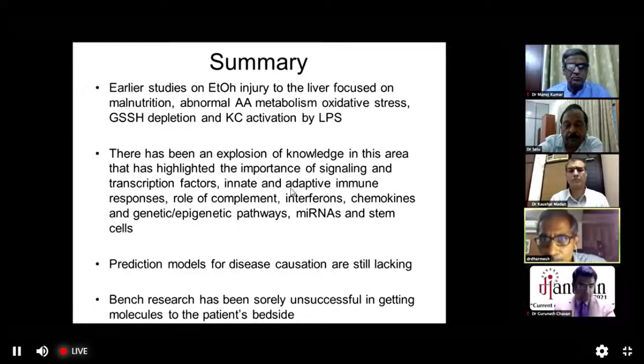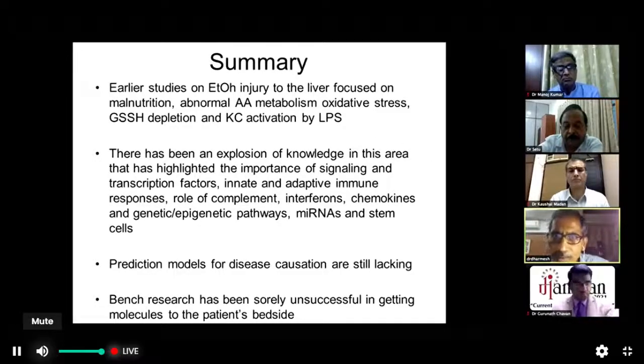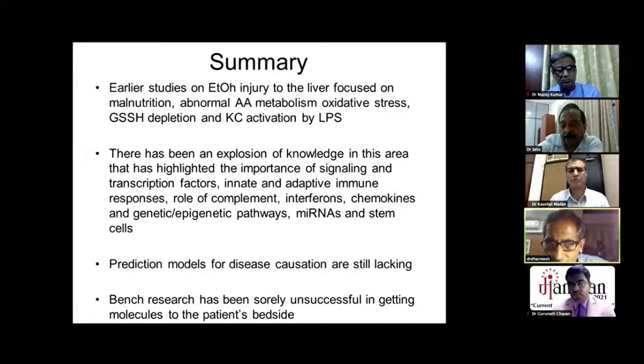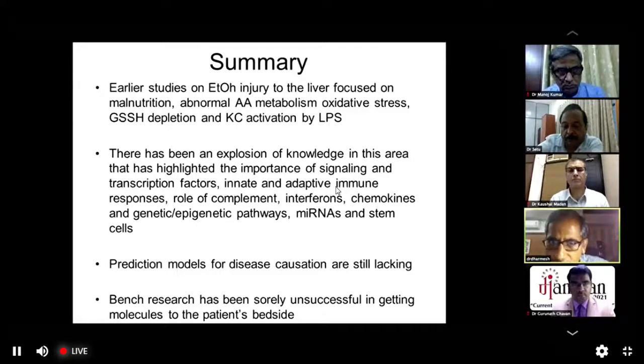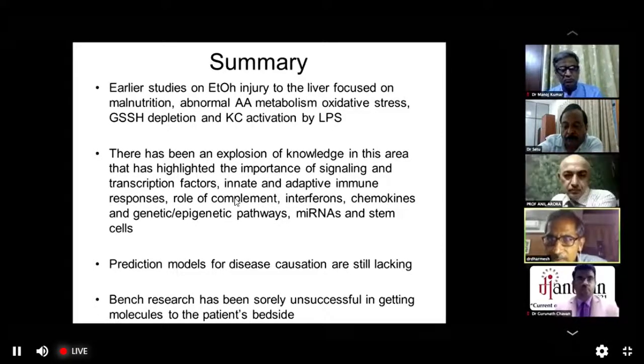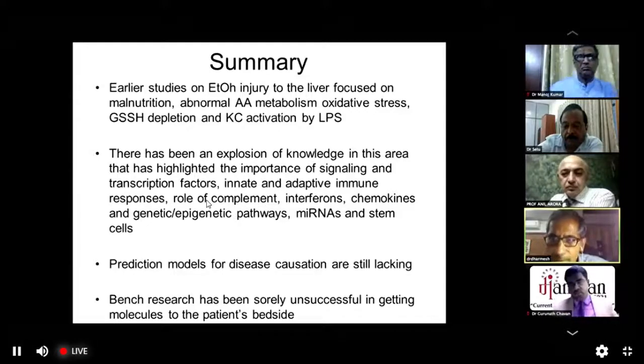or abnormal methionine metabolism, or due to oxidative stress due to GSH depletion, or Kupffer cell activation by LPS. But now we know this is an extremely complex area. There is involvement of the signaling pathways by TLR, by NOD-like receptors, then downstream factors, which are the activator proteins, kinases, and then transcription factors. There is a distinct role of complement, interferons, chemokines. There are genetic and epigenetic modifications, miRNAs, and stem cells also involved in perpetuating the injury.